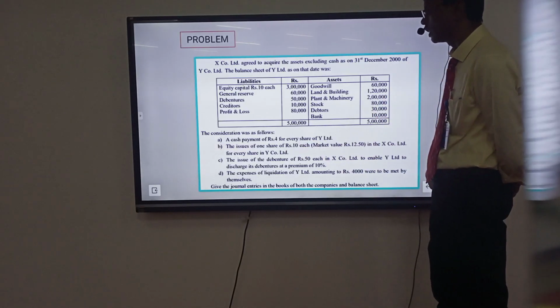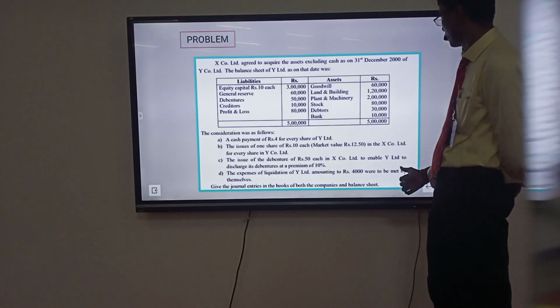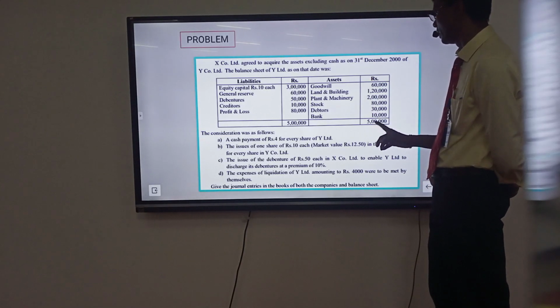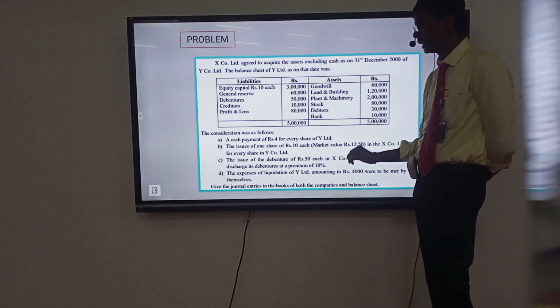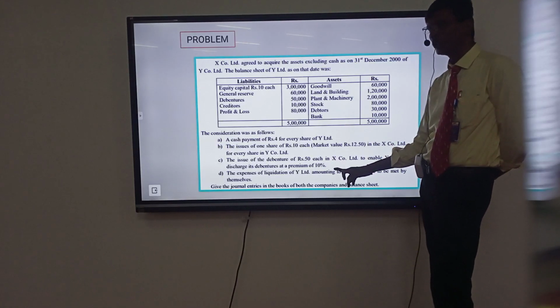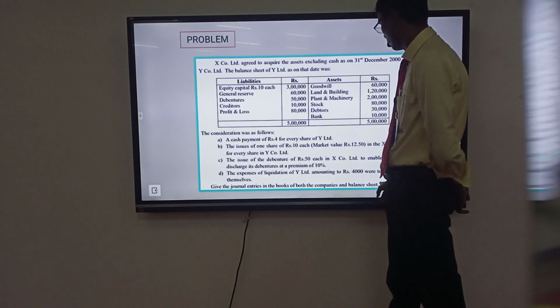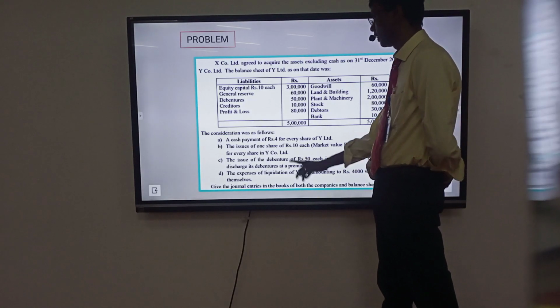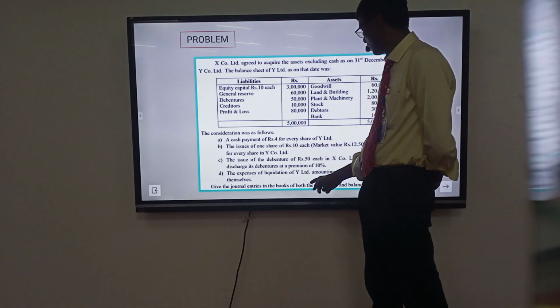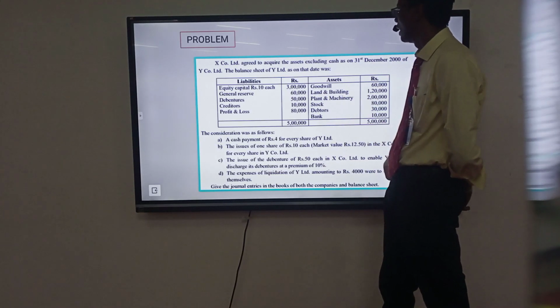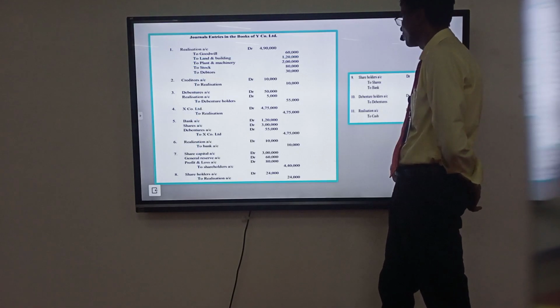The issue of debentures of 50 each by X Limited to Y Limited for discharge of debentures at a premium of 10%. The expenses of liquidation of Y Limited, amounting to rupees 4,000, are to be met by themselves. Pass the journal entries in the books of both companies, X Limited and Y Limited.